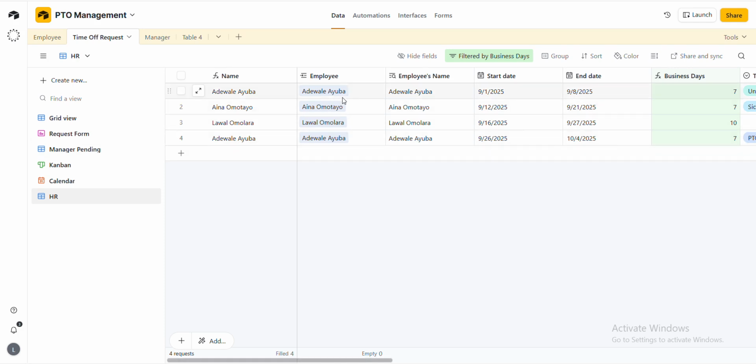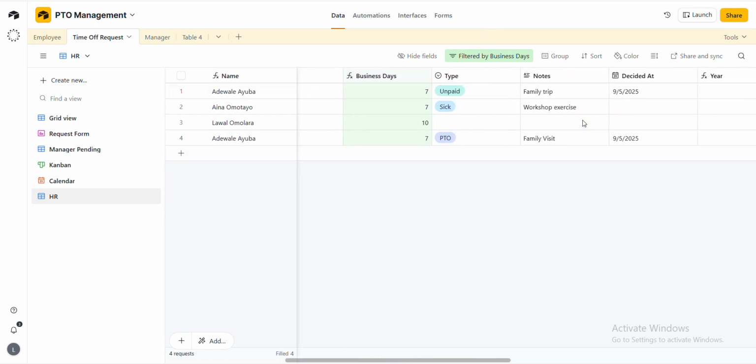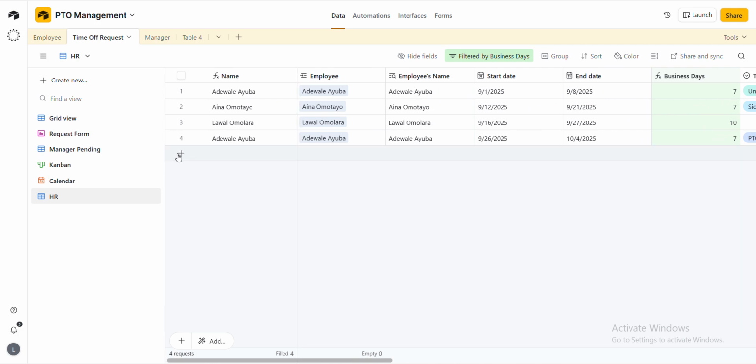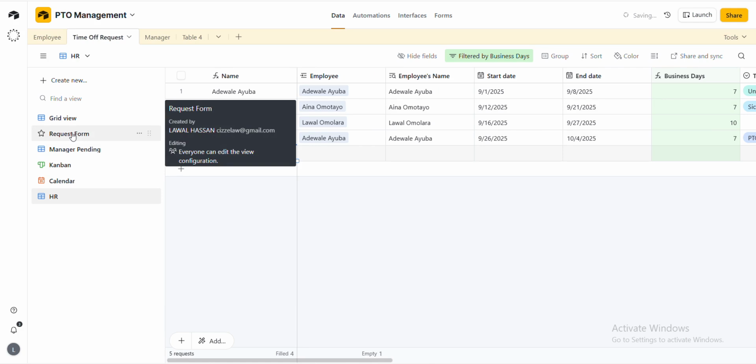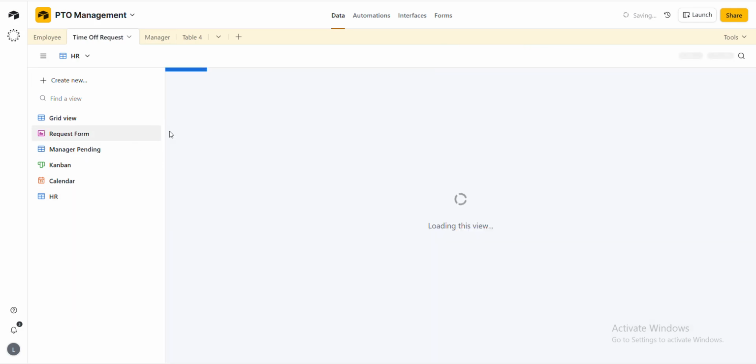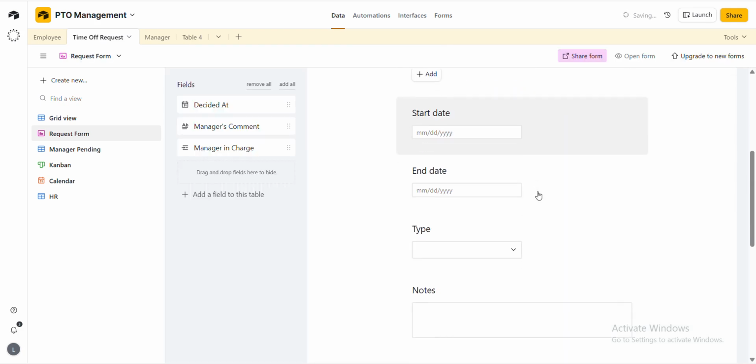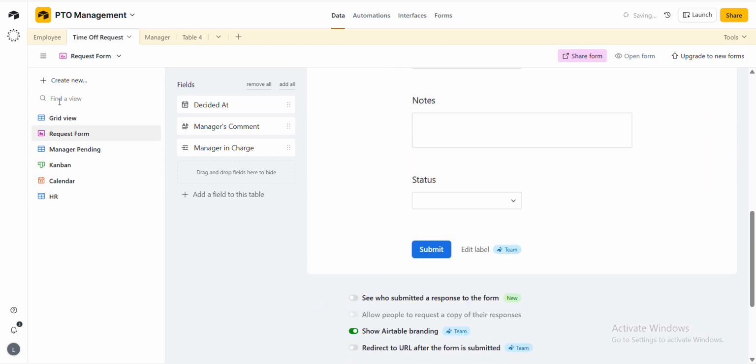I don't know, maybe you understand records and fields. These are columns and rows in Excel. If you are familiar with Excel, you know columns. The columns are the vertical lines like this, and the rows are the horizontal lines. The fields here, you are going to input them one after the other. For the record, you can also do that. But if you want to fill it from the employee end, you give them this request form. Once they fill it up, it is going to show automatically in the table. Whatever you put here, once they fill it, it will show in the table.